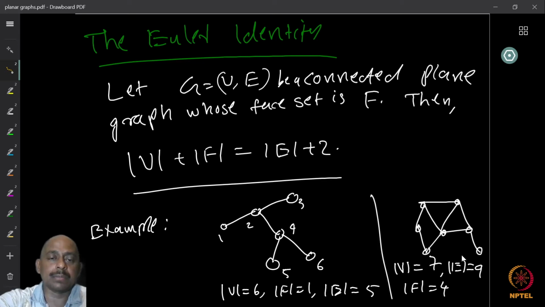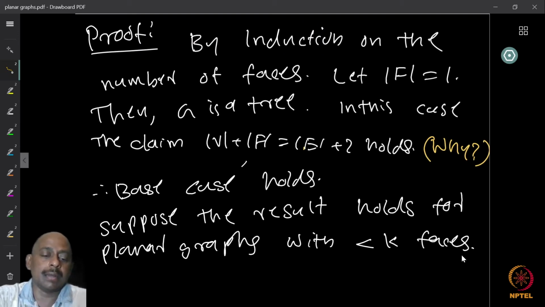Now we want to prove this. So how will you prove this? Try to see if you can come up with a proof for this by yourself. If not, proceed further. So here is the proof. We use induction on the number of faces. There are several ways to prove this, but we want to prove it by induction on the number of faces.